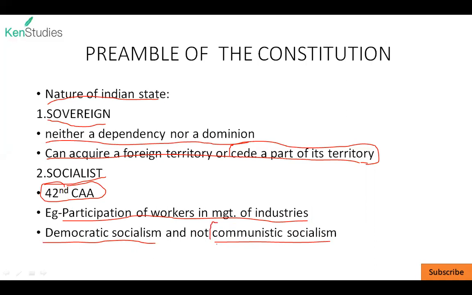In communistic socialism, there is state-led development, whereas in democratic socialism, people elect their representatives who go through a democratic process of elections and enact laws for the benefit of the vulnerable section of the society.